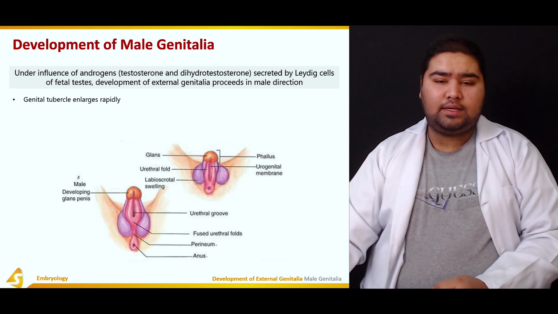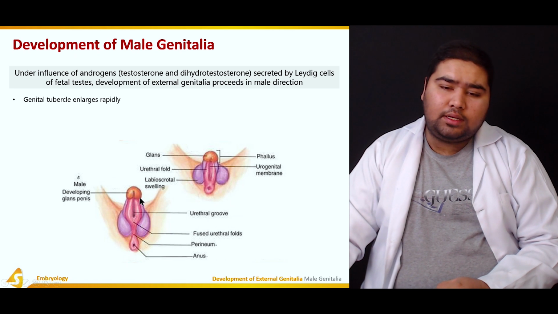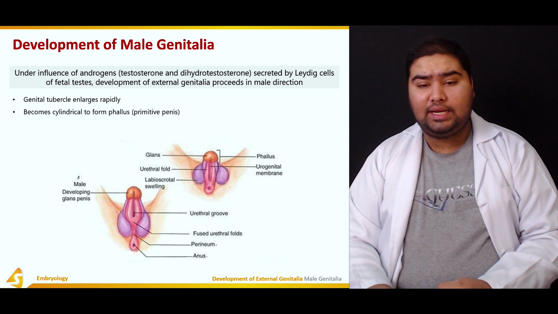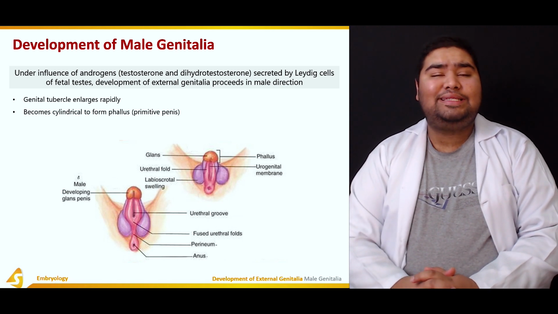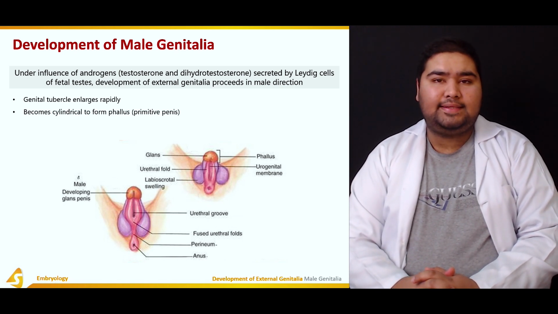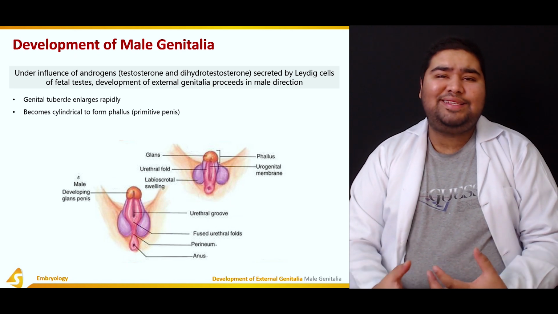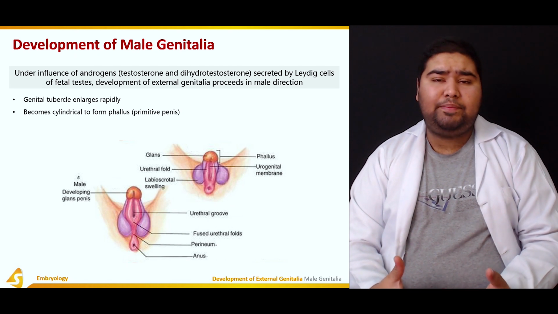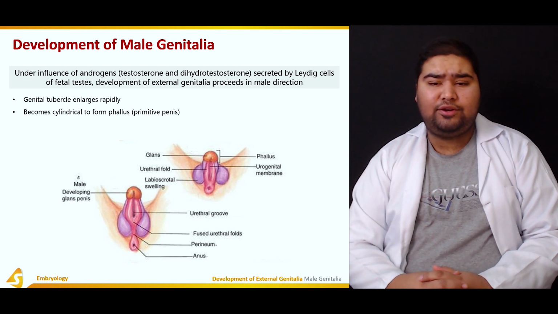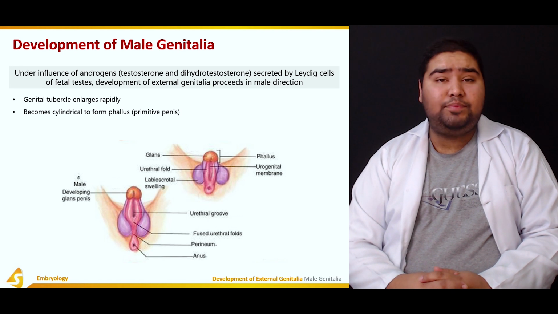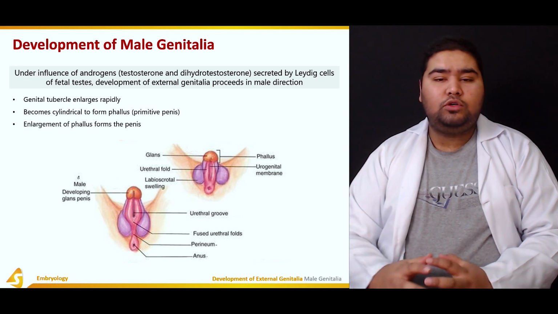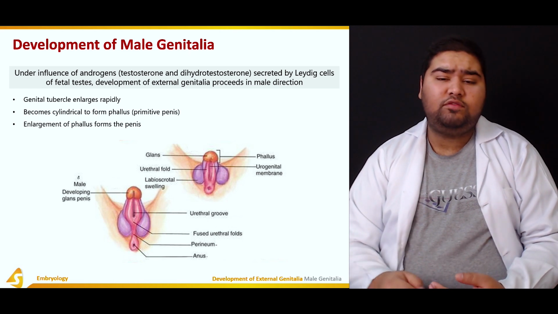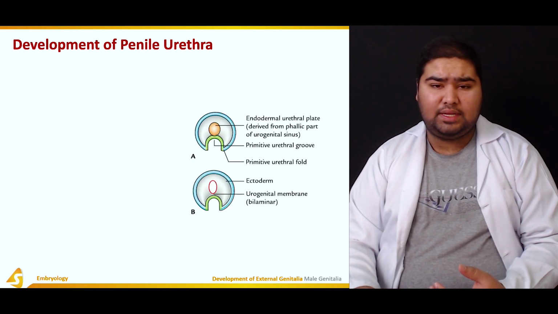So the genital tubercle enlarges rapidly and becomes cylindrical to form a phallus. So what is the phallus? The phallus is an enlarged genital tubercle which undergoes rapid development under the influence of androgens. It is also known as a primitive penis. The enlargement of this phallus forms the adult penis.